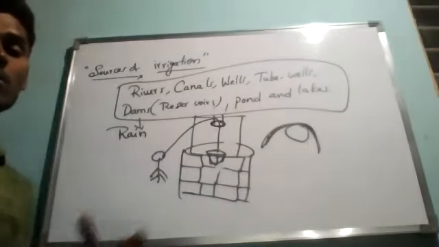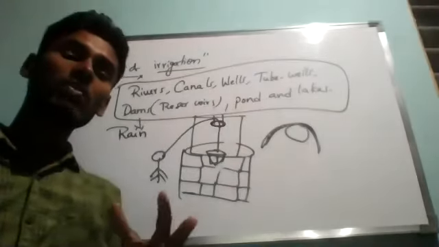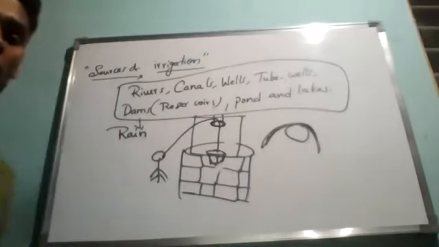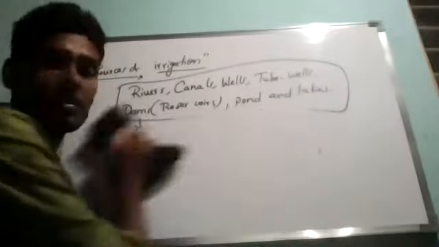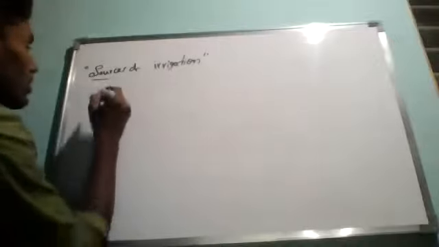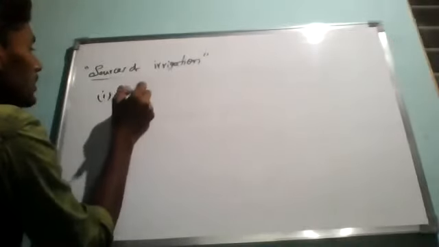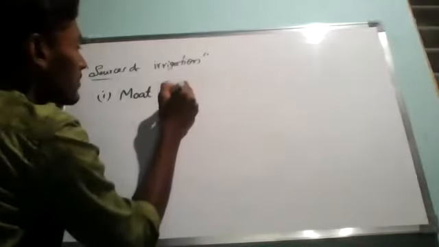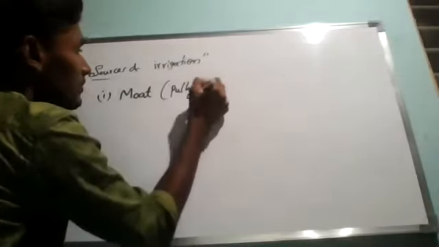Like that, we have various traditional methods of irrigation. The first one is moat, what we used to call moat. So just keep heading: various traditional methods of irrigation. The first method is what? Moat, M-O-A-T. Moat means by using a pulley system.